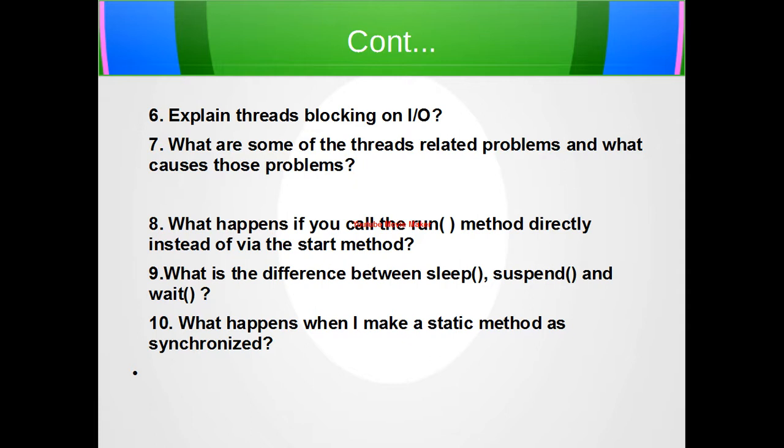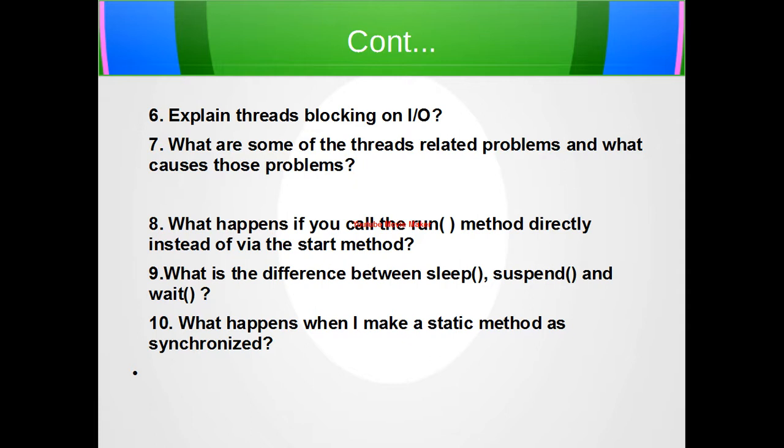The start method returns immediately and the new thread normally continues until the run method returns. So don't make the mistake of calling the run method directly. By calling the run method directly, you are violating the purpose. It will run in the same thread, it will not create a new thread. So that is why we need to call it through the start method.